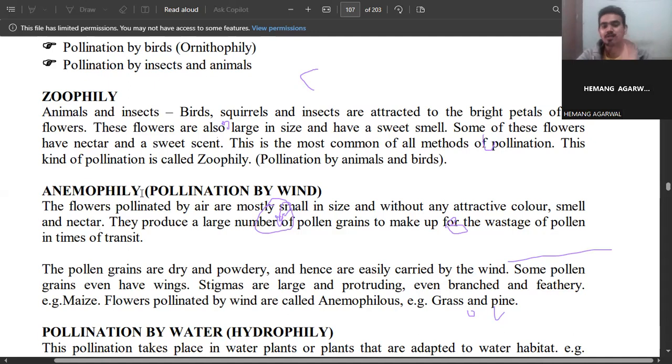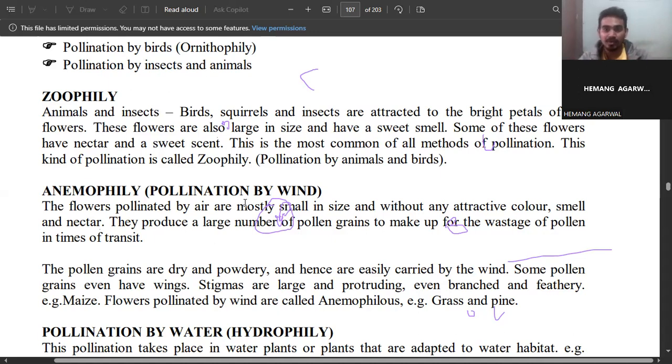So they produce a large number of pollen grains to make up for the wastage of pollen in times of transit. So what will happen? See, in zoophily, if one insect, like a honeybee, comes to a sunflower, what will happen? When the honeybee feeds on the nectar, by mistake the pollen will be adhered to its body, and when it visits another flower, that pollen grain will stick to the stigma, and that will pollinate.